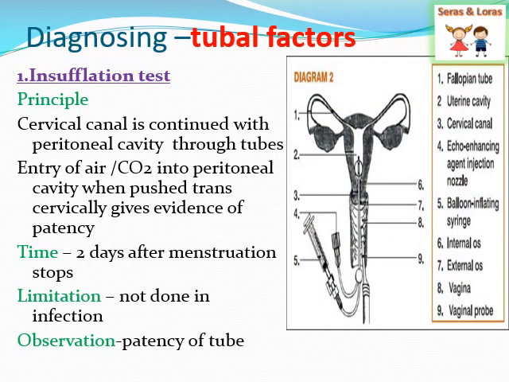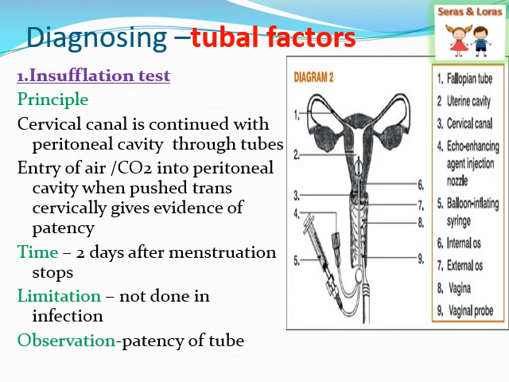In this slide, we are seeing the tubal factors, and how we can diagnose them. The test we are using is the insufflation test. The cervical canal is continuous with the peritoneal cavity through the tubes. As you know, the lower portion is the cervix, then the uterus. The uterus is connected with the fallopian tubes on both sides, and the fallopian tubes open into the peritoneal cavity. So if air or carbon dioxide is pushed through the transcervical route and enters the peritoneal cavity, it gives evidence of a patent fallopian tube. This is the procedure mainly done in the insufflation test.